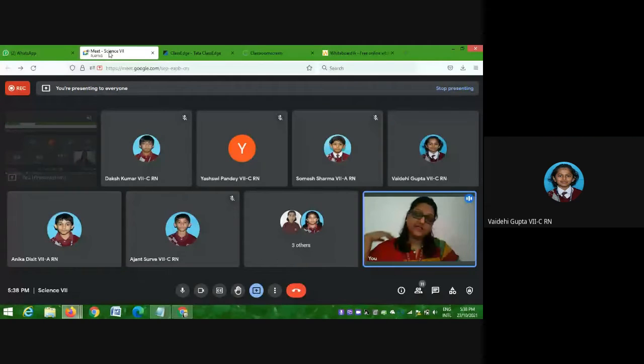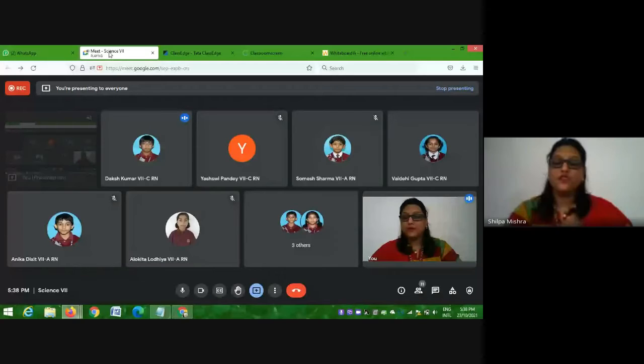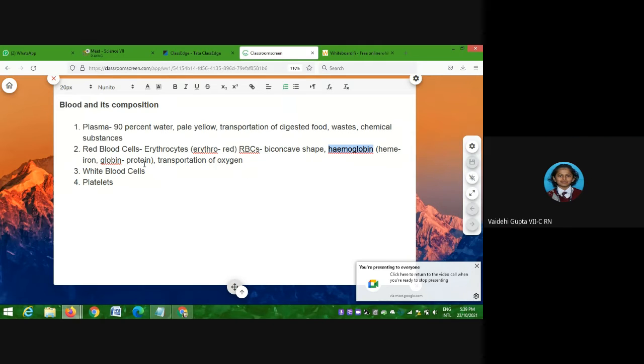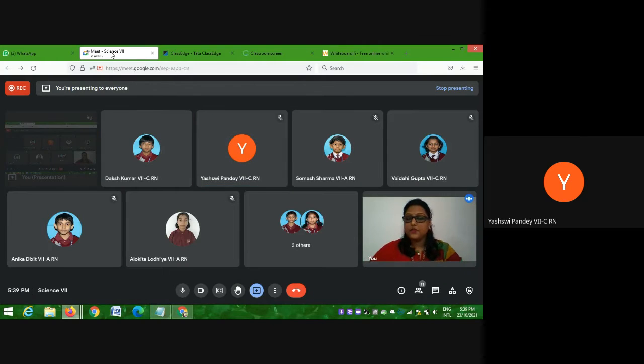Anemia is a disease, and so a person is always weak, always tired, low on energy. Why? Because if hemoglobin is low, that means oxygen is also low in the body. If oxygen is low in the body, which process in the cell will be hampered? Anaerobic respiration. Which process? We have talked about it.